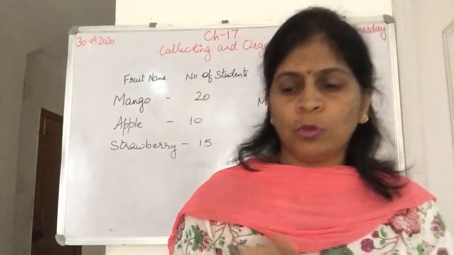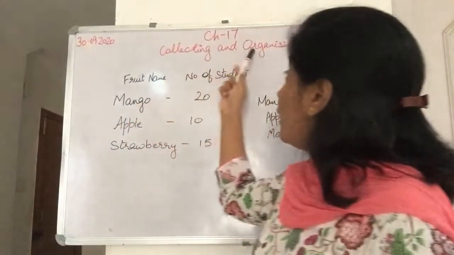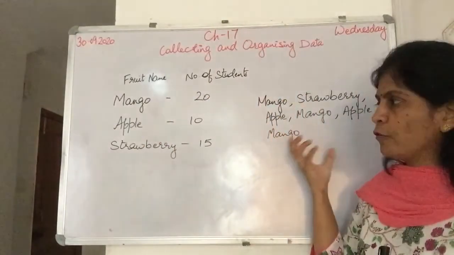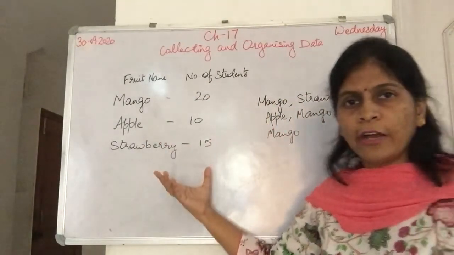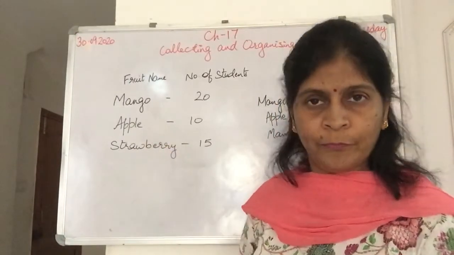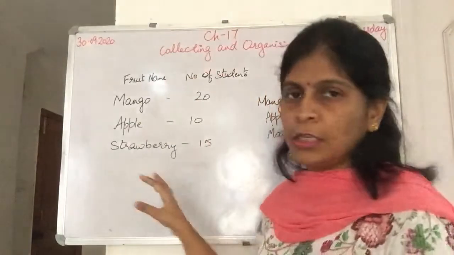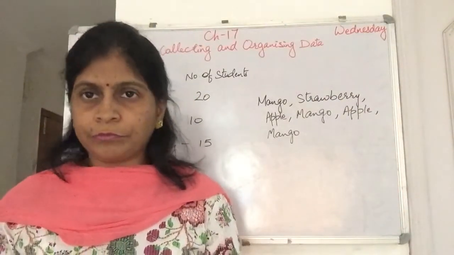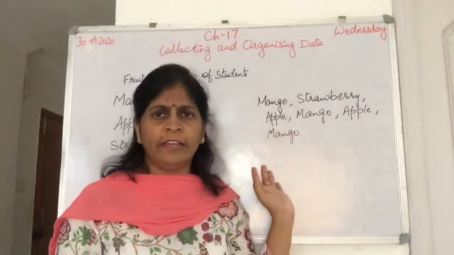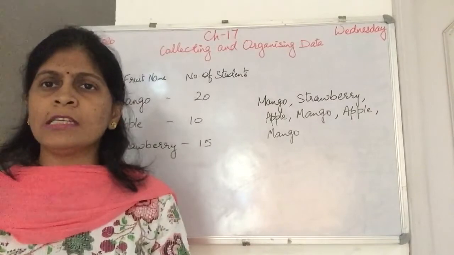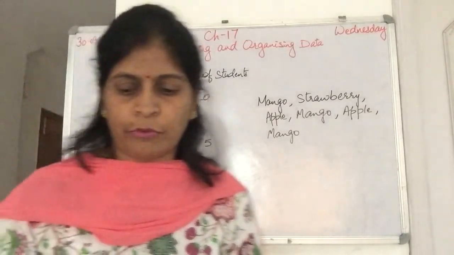Now let's come back to the concept, collecting and organizing data. First I collected the data, and then I organized it in a proper way, and we came to know the information from this data. We will do this in our chapter. It is already available. You don't have to do anything. You only have to organize it and get the information from it.